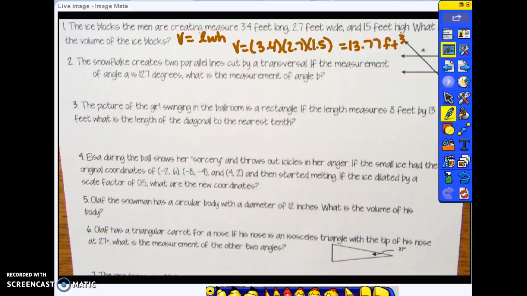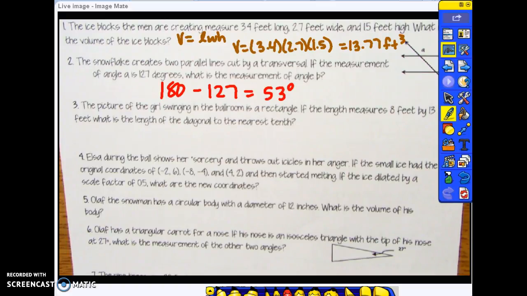All right, number 2, the snowflake creates two parallel lines cut by a transversal. If the measurement of angle A is 127 degrees, what is the measurement of angle B? These are same side exterior angles, which means that they are supplementary. So 180 minus 127 equals 53 degrees.